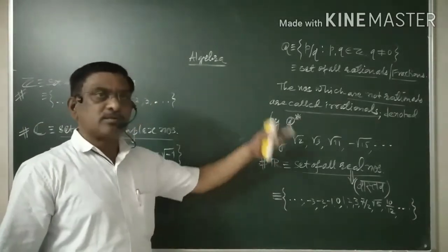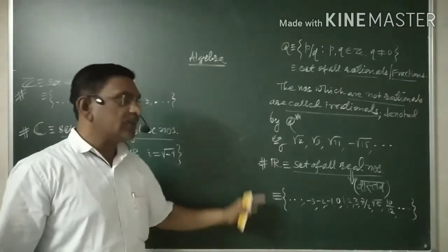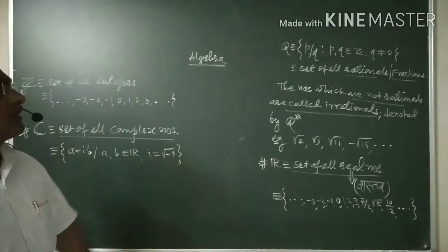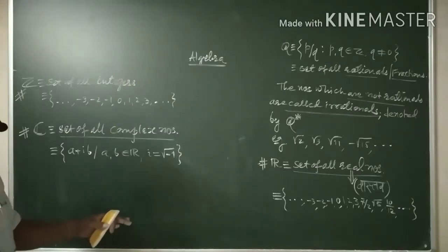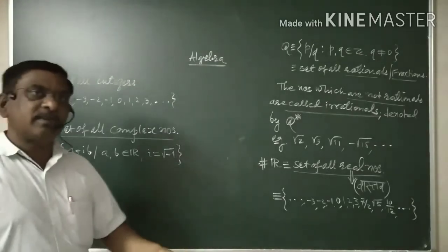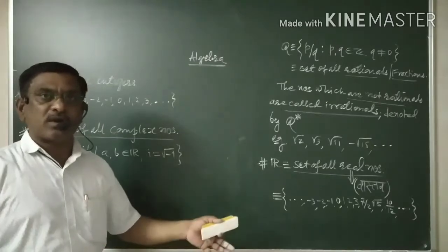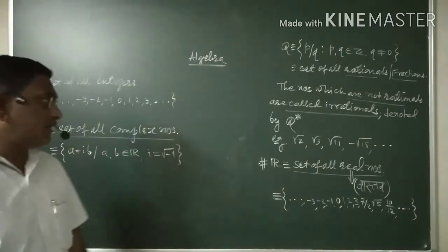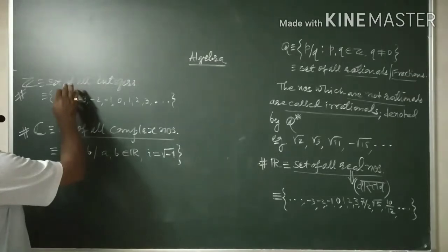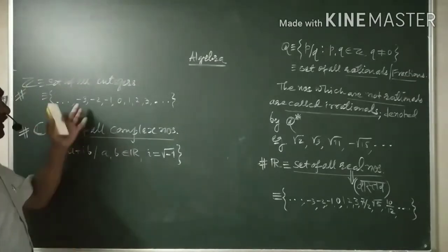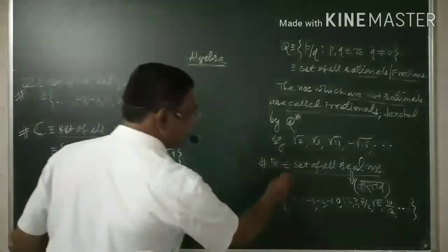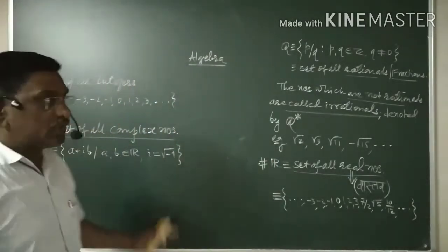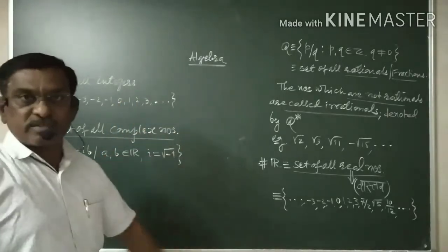For that purpose we have gone through the development of number system in detail. All of you are requested to go through these things, remember them, and be able to recall them whenever needed. Integers for paper number 1, complex numbers for paper number 1, and real numbers for paper number 2: these three sets are the most important.